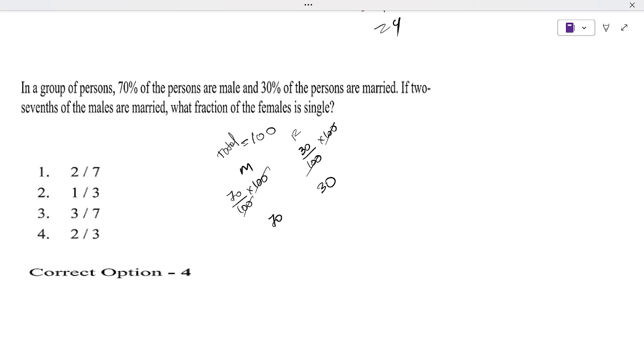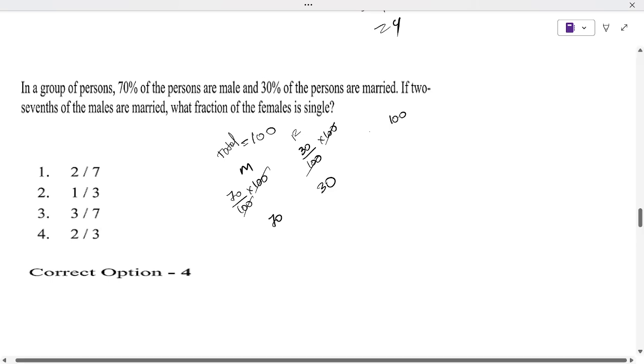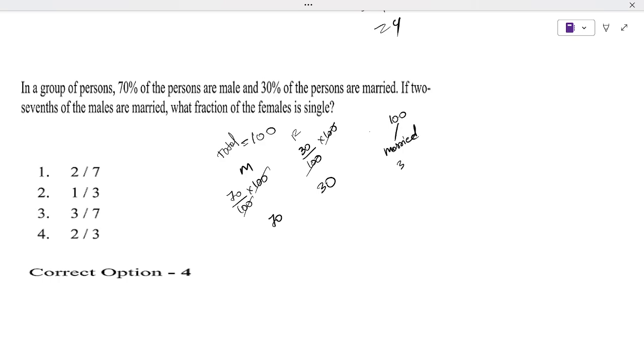30% of the persons are married. 30% of 100 total will be 30. So married is 30, and unmarried will be 70.